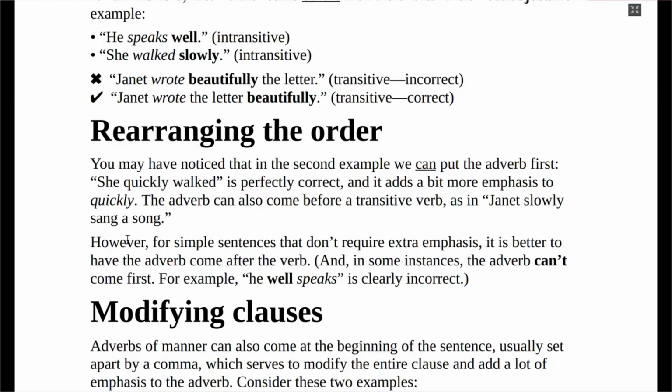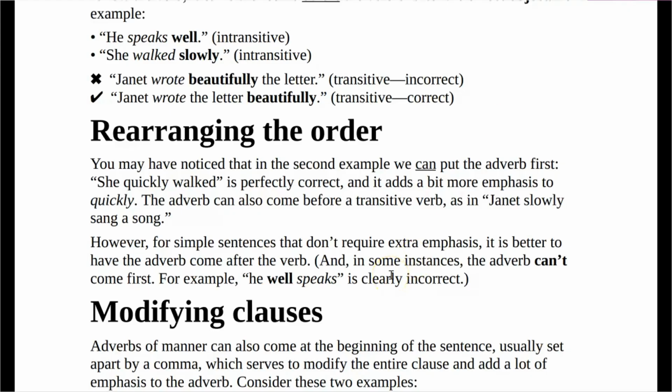So the adverb can also come after. Janet slowly sang a song is correct. However, for simple sentences that do not require extra word emphasis, it is better for the adverb to come after the verb. And in some cases it cannot come before it. Look at this example. You cannot say he well speaks. No, that is wrong. The correct thing is he speaks well.